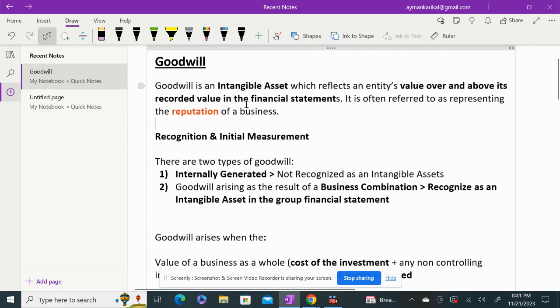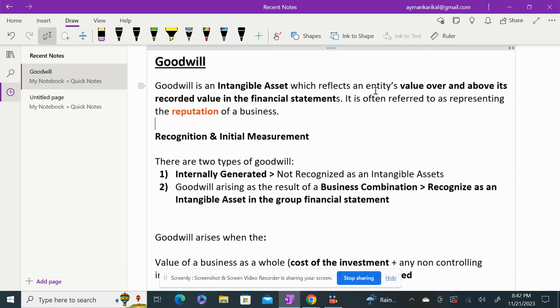So, goodwill is an intangible asset which reflects an entity's value over and above its recorded value in the financial statement. It is often referred to as representing the reputation of the business. So, when you are talking about goodwill, it is an intangible asset without any physical substance, which reflects the entity value over and above its recorded value in the financial statement.